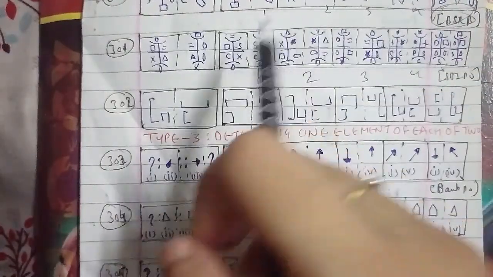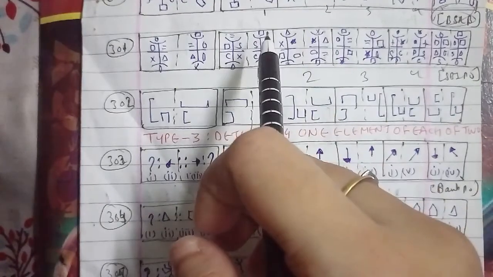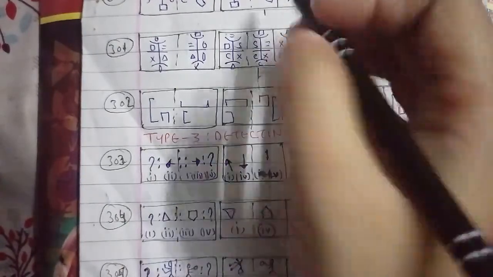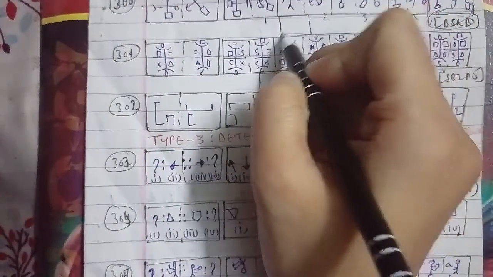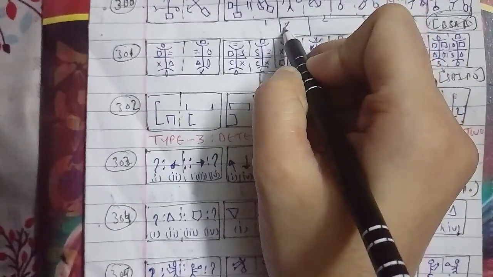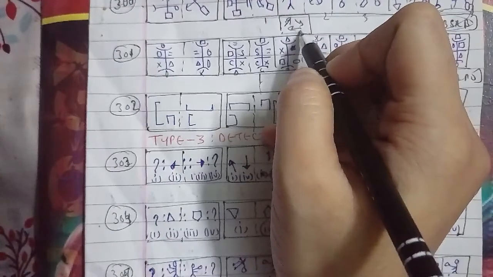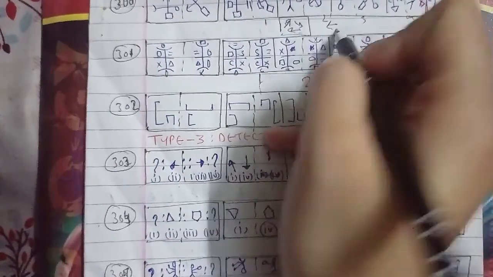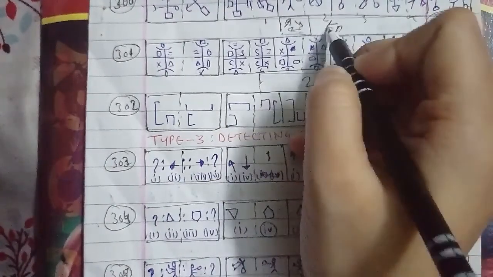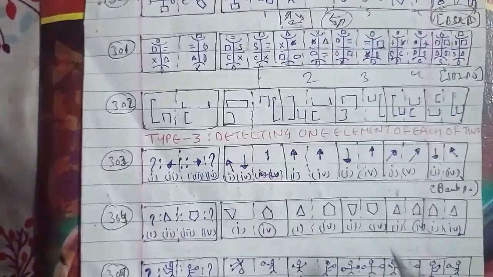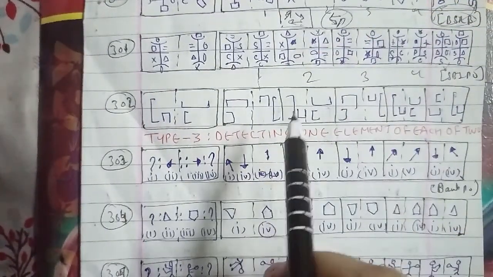Now we'll go further to type 3, that is detecting one element of each of the two related pairs. In this, you have to detect one element of each of the two related pairs, where we have problem figures as well as answer figures.